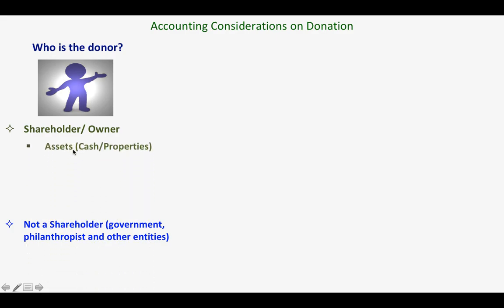So we have to determine what is being donated. Is it an asset, which could be cash or any other form of properties, okay? Or since he is a shareholder, he or she can donate the shares of the company because he is an owner, so he has shares, so he can donate his shares to the company. So we have to determine what is being donated.